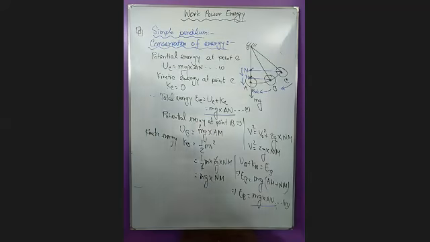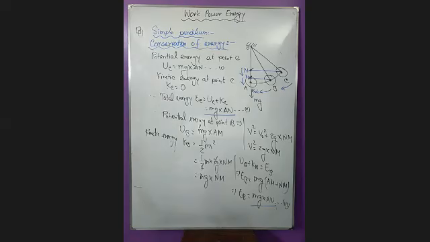So for both cases, at point B and point C, though these points are not in the same position, their total energy remains constant. And the total energy is mg into AN. What will be its total energy at point A?